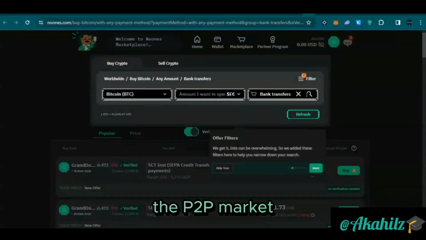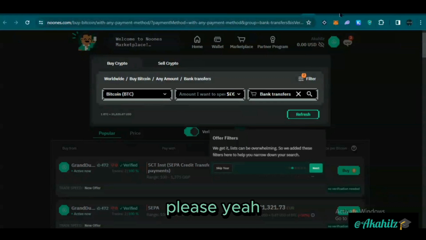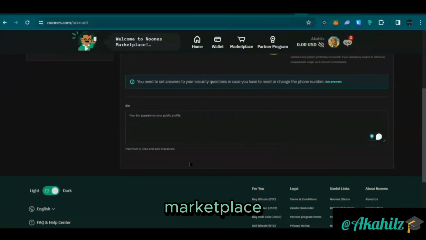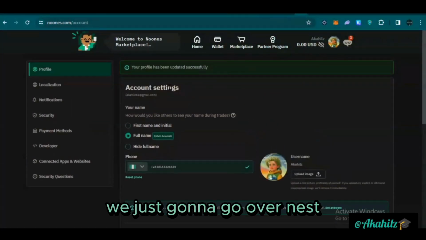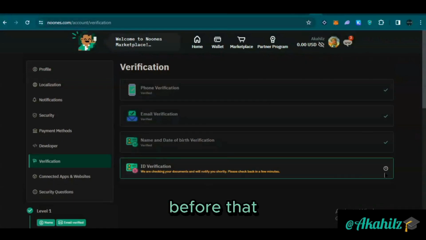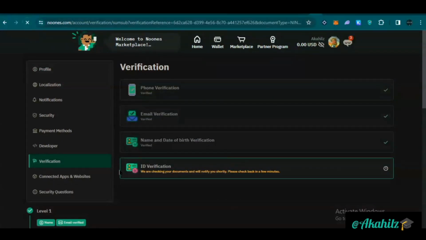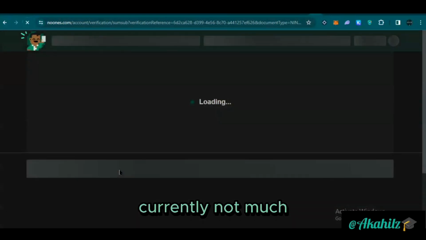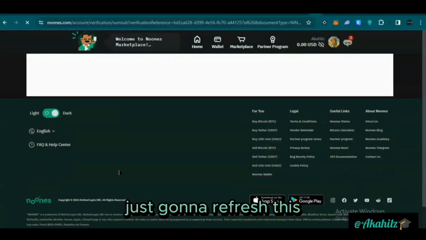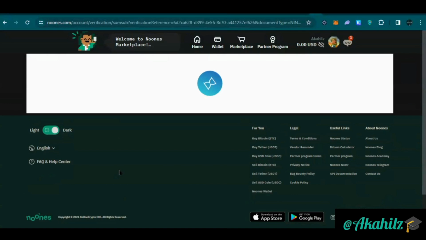So now this is the P2P marketplace. Here you can see the P2P marketplace. That's where we're just going to go over next. But mind you, before that, let's just check here and see if there's anything we're missing. Currently not much. Just going to refresh this. Let's refresh.